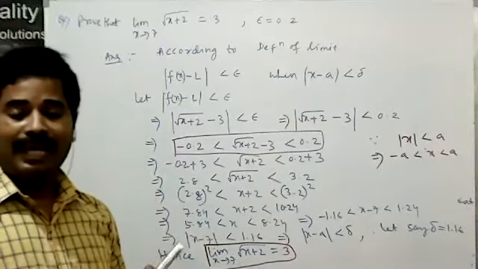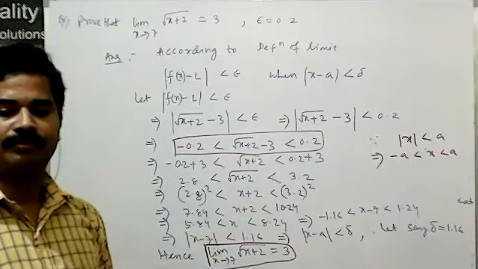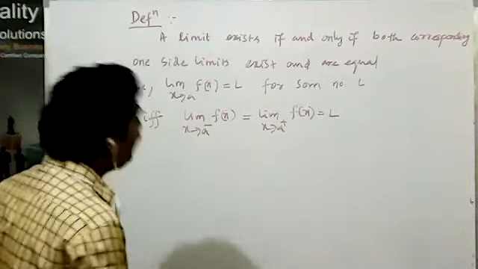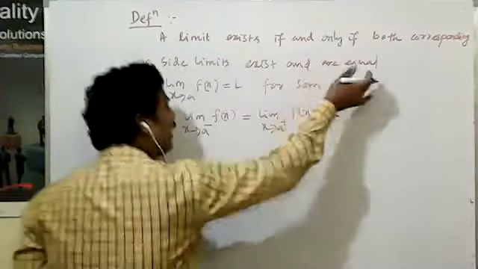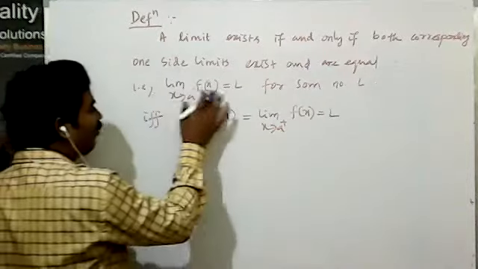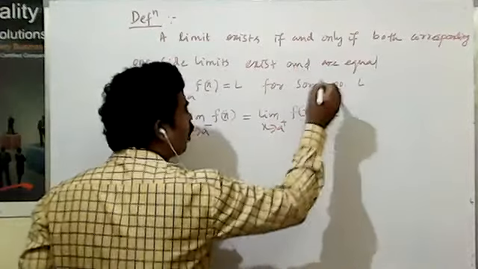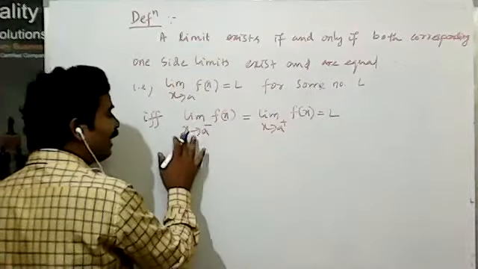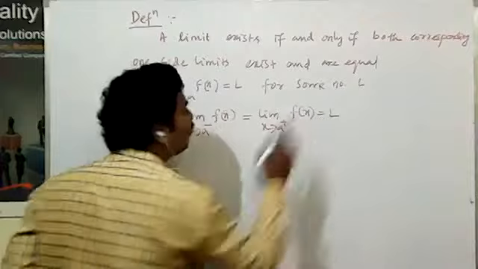Now we come to another definition. What does the definition say? A limit exists if and only if both corresponding one-sided limits exist and are equal. Then that time the limit exists. Limit of f(x) as x tends to a is equal to L for some number L if and only if the limit of f(x) as x tends to a⁻ and the limit of f(x) as x tends to a⁺ are both equal to L.